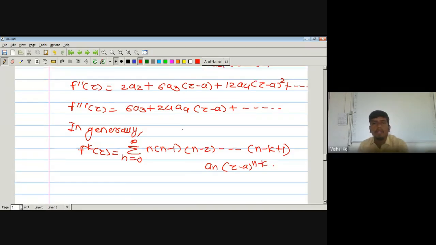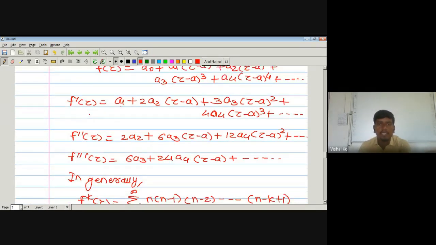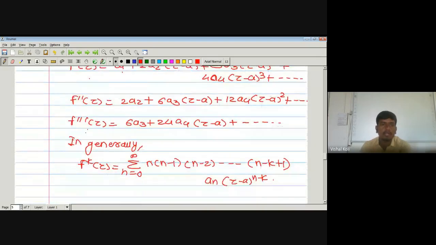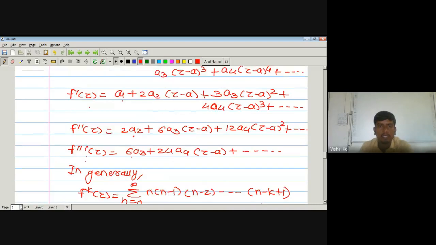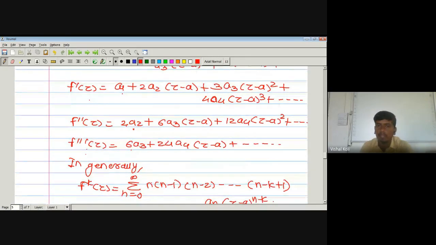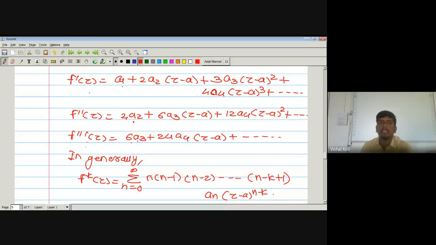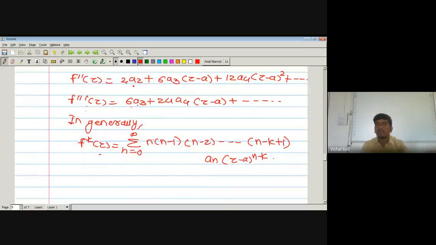Since for first order derivative it is a1, for second order derivative it is 2 times a2, for third it is 6 times a3, for kth order the coefficients are 1 factorial a1, 2 factorial a2, 3 factorial a3. Then what is f^(k) of z? Its first term is k factorial times a_k.